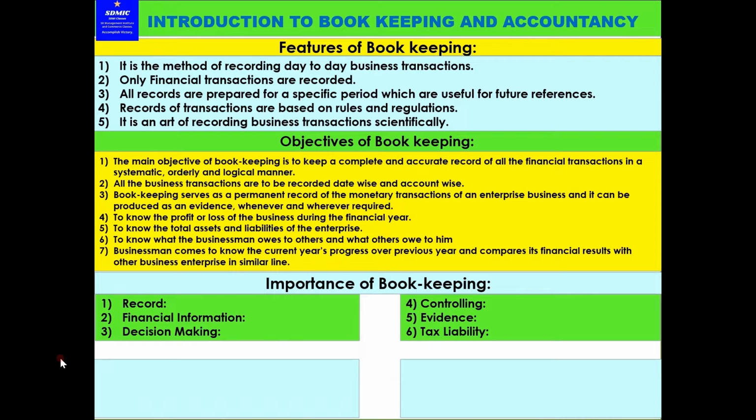That means keeping the financial records for future reference, financial information to pass to the concerned authorities, then decision making for the business, and controlling. If the bookkeeping is proper and systematic, controlling is possible, and evidence, cross checking and proof, then tax liability, etc.